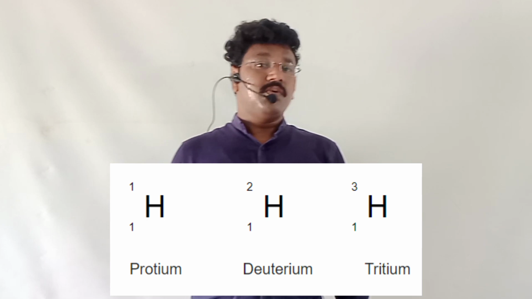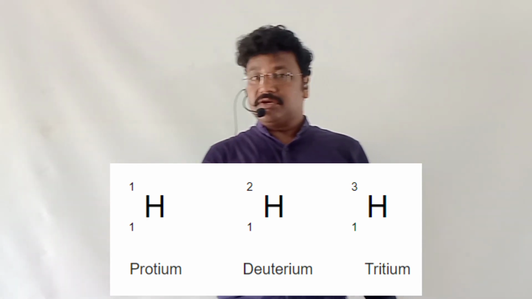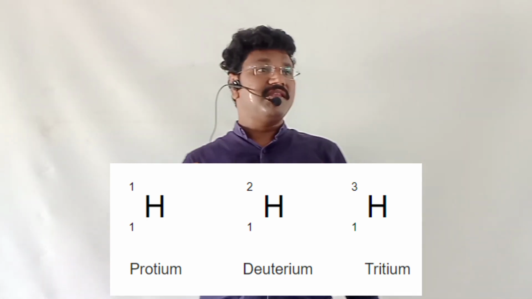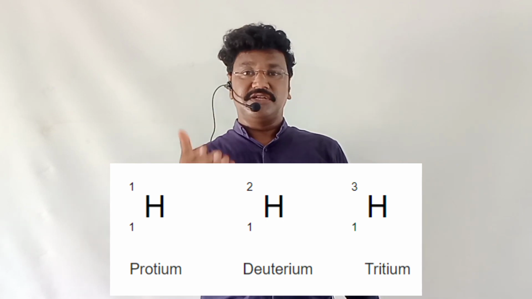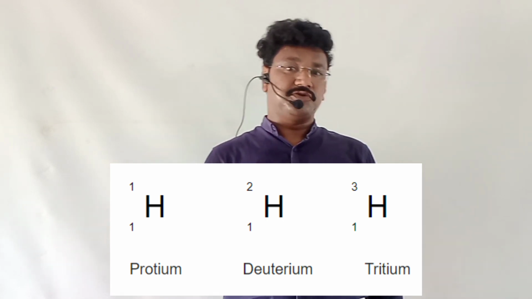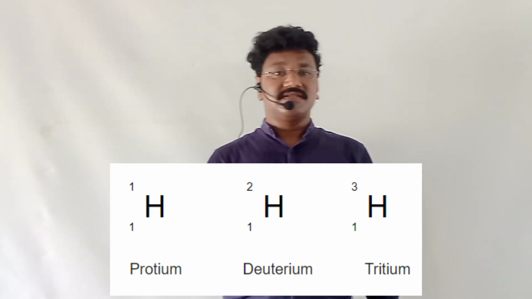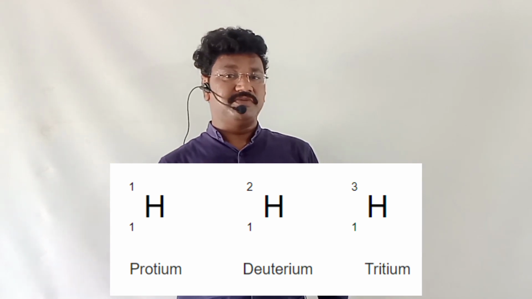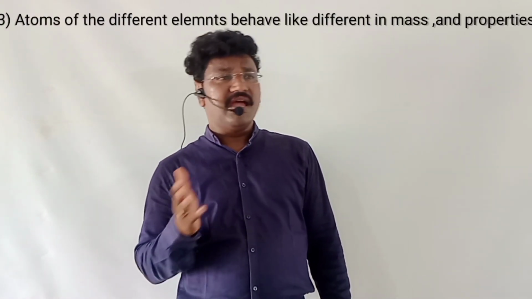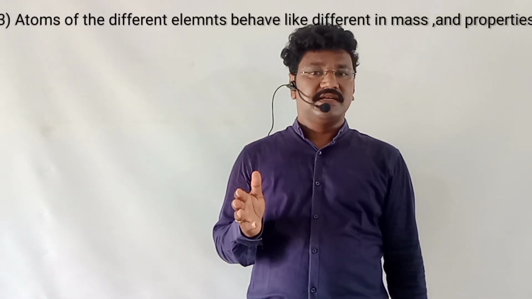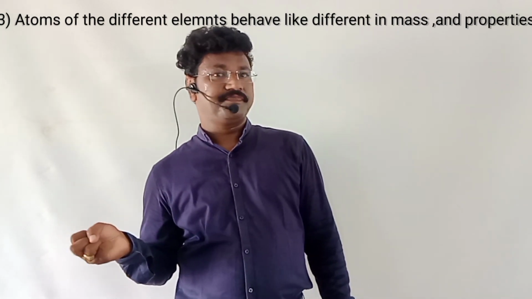So according to Dalton's theory, atoms of the same element behave the same, which is not possible in the concept of isotopes. So Dalton's second postulation was proved to be wrong. And the third point is atoms of the different elements behave differently.